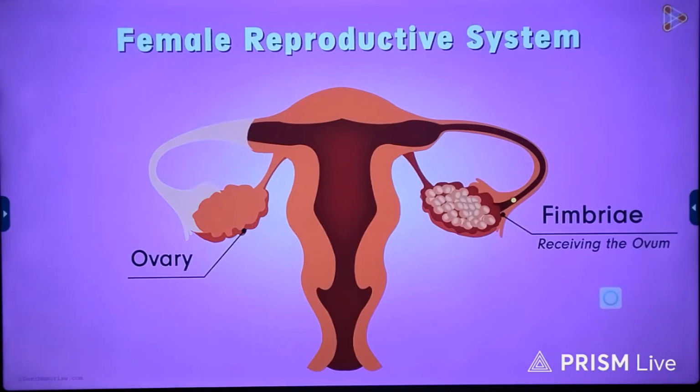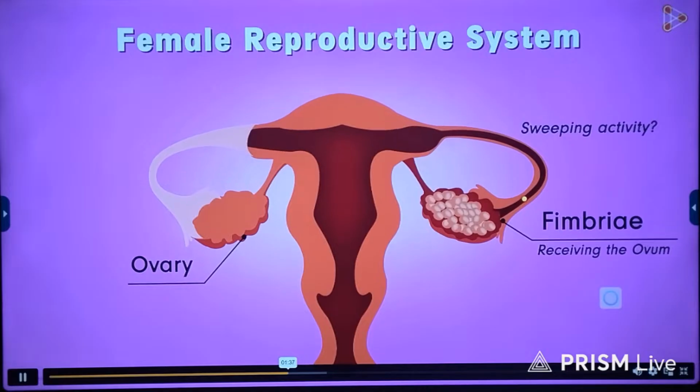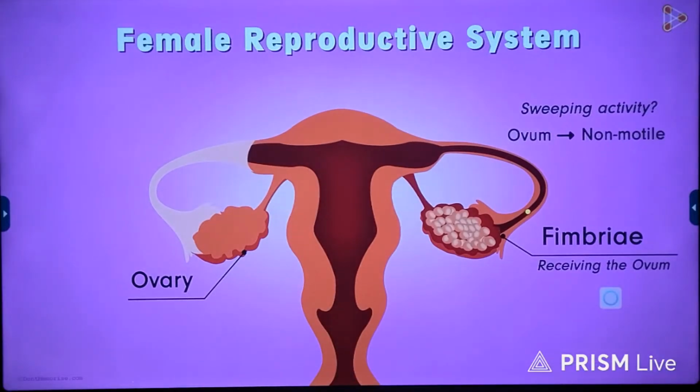But why does the ovum require this sweeping activity? Can't it travel on its own? No, it can't. Unlike the motile sperm, the ovum is non-motile. It cannot move until it is pushed or swept by some other cells.